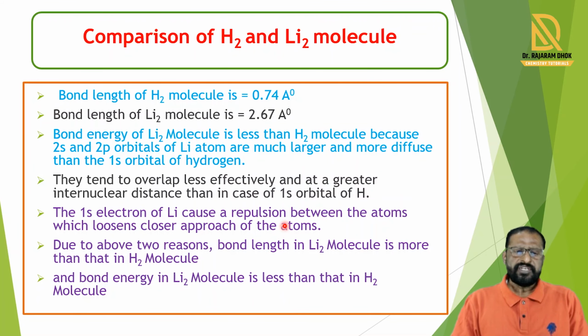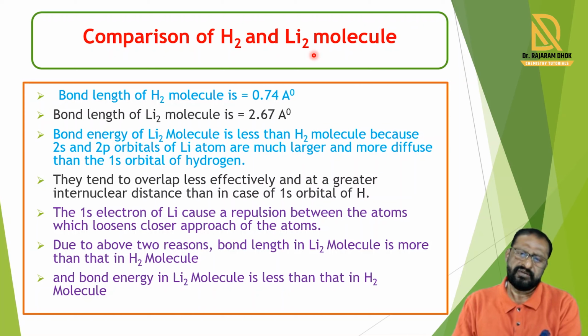Now we see the comparison of the hydrogen molecule and the Li2 molecule, because the hydrogen molecule is present in the first row of the periodic table and the Li2 molecule is present in the second row. So what is the difference between the two?